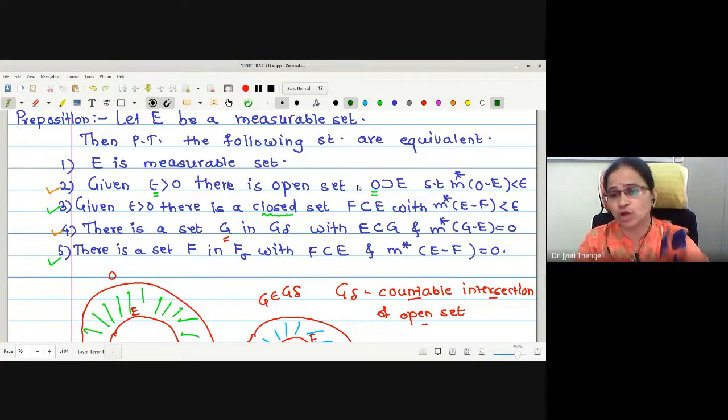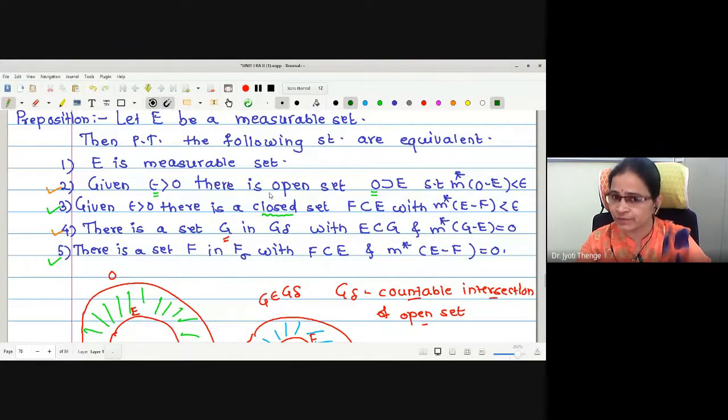Now what will we do? As E is measurable, we know its complement is also measurable. Therefore, let me use this statement. What will be the statement there? For every epsilon greater than 0, there exists an open set O containing E complement such that the outer measure of O minus E complement is less than epsilon. Is the point clear? E measurable implies statement number 2. Now as E is measurable, E complement is also measurable. Therefore, let us use statement number 2.